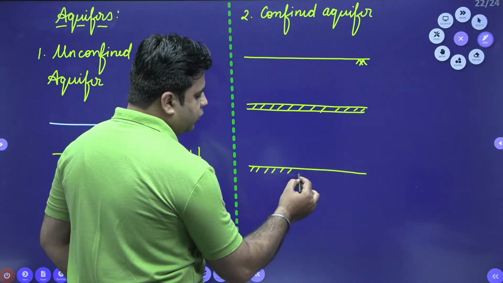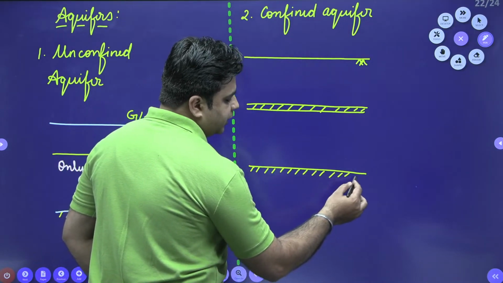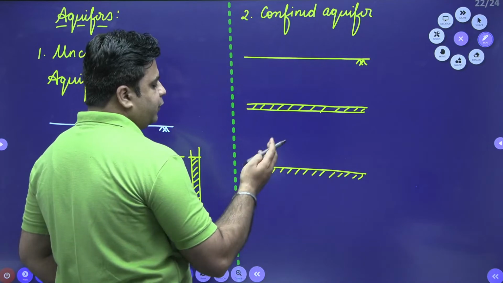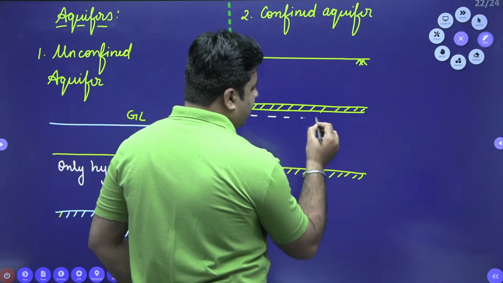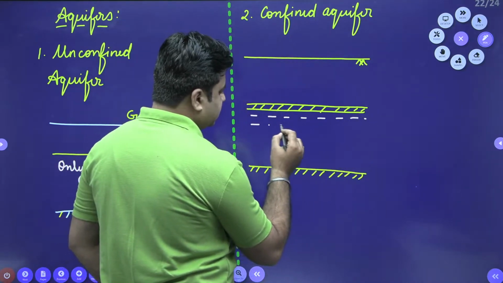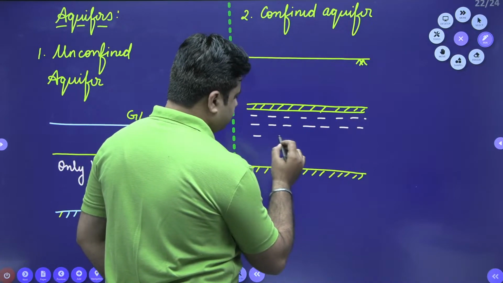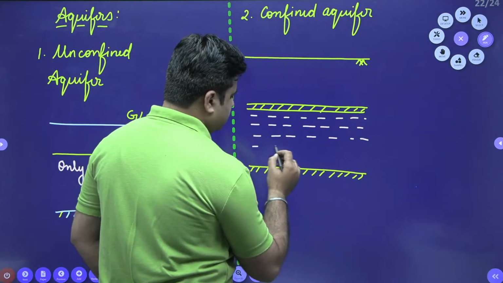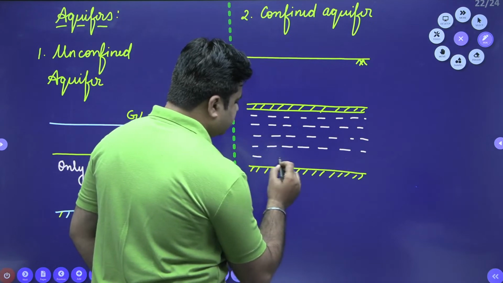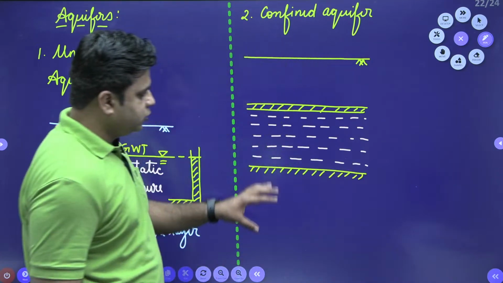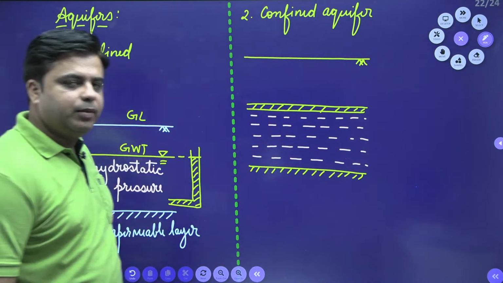So basically two confining layers are present, and in between these confining layers you have a saturated soil mass like this, with water present between the confining layers.